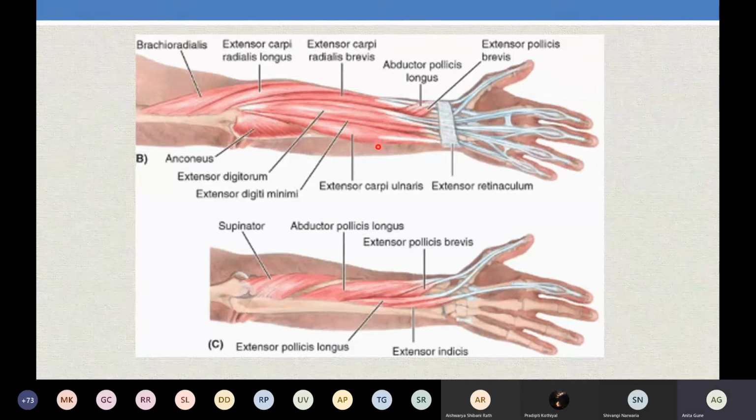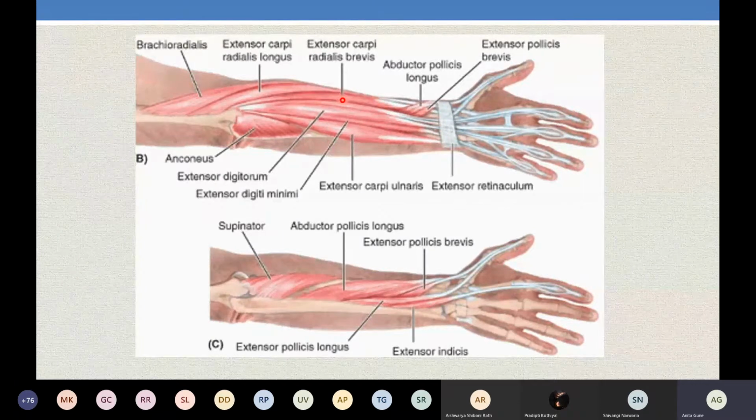Going towards the medial side, we have extensor carpi ulnaris, then extensor digiti minimi, extensor digitorum, then extensor pollicis longus. Now we have extensor carpi radialis brevis, extensor carpi radialis longus, and brachioradialis.